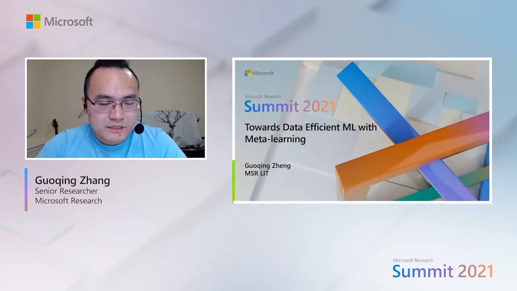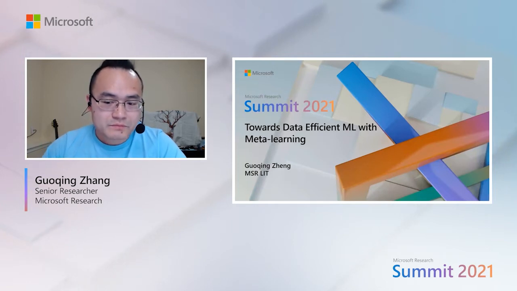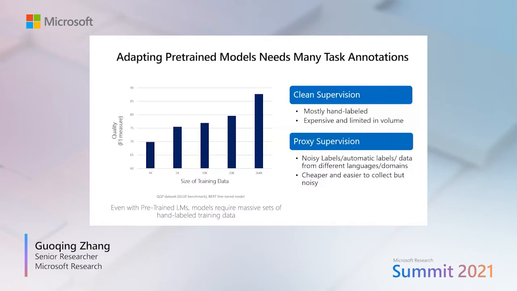My name is Guoqing, and today I'm going to talk about our recent work on addressing data-efficient machine learning with meta-learning. Pretrained language models have gained a lot of attention in the NLP research community, and also help obtain better performance on a lot of downstream tasks. But this is at the cost that we need to have a lot of labeled data.